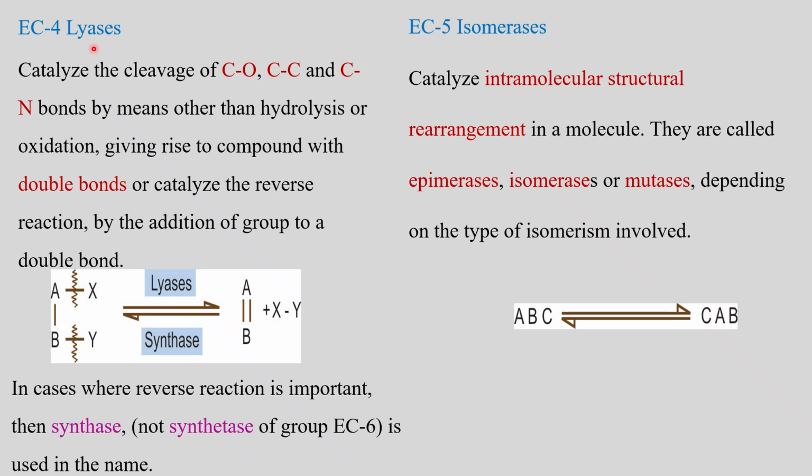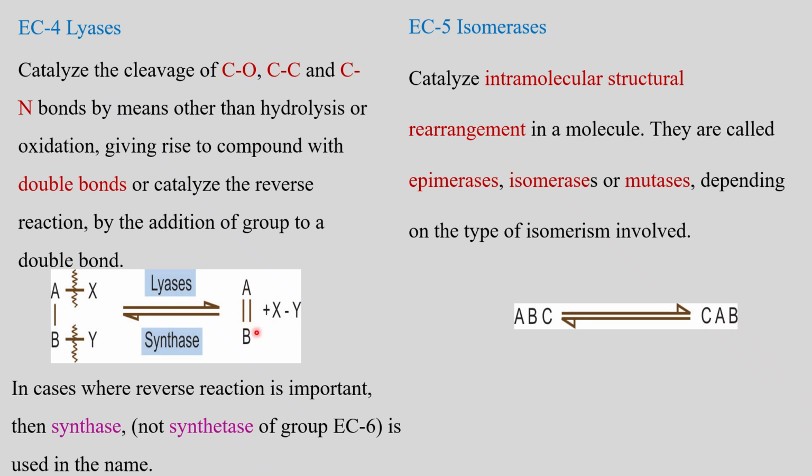Now EC4, the lyases. They catalyze the cleavage of C-O, C-C and C-N bonds by means other than hydrolysis or oxidation, giving rise to a compound with a double bond, or catalyze the reverse reaction by addition of a group to a double bond. In this reaction, A and B have two groups attached, X and Y. These bonds are broken in the presence of lyases, and a double bond appears because the valencies are lost.